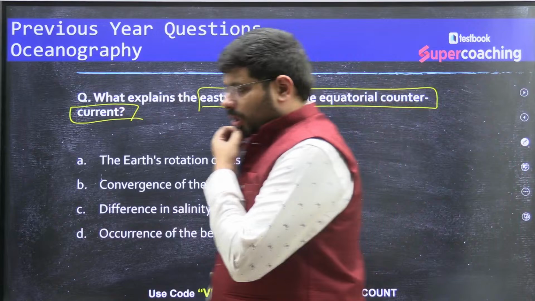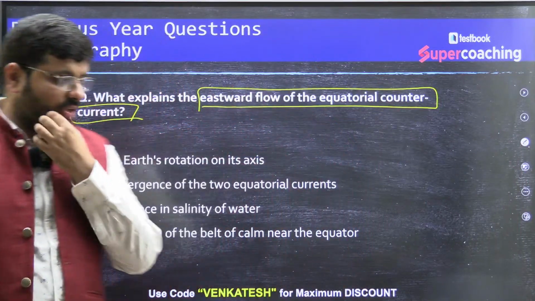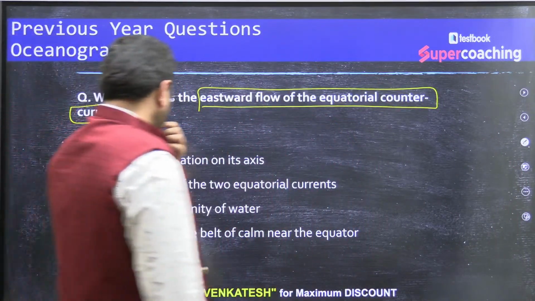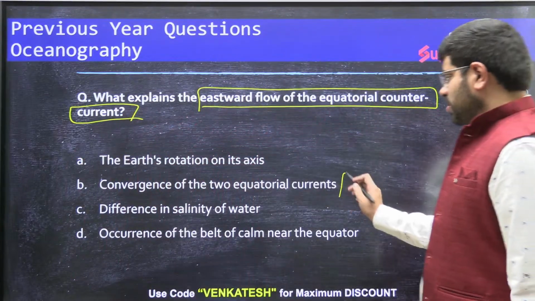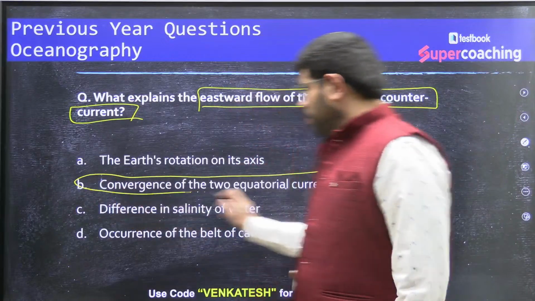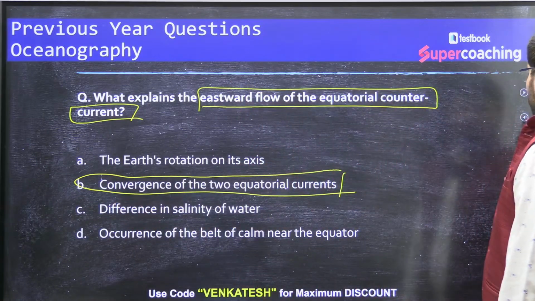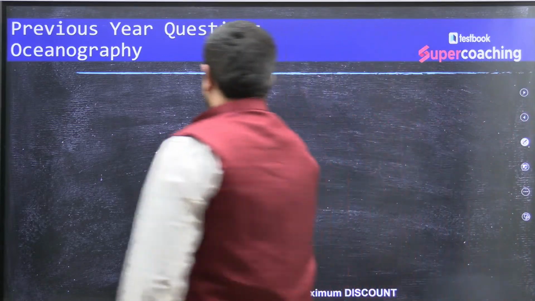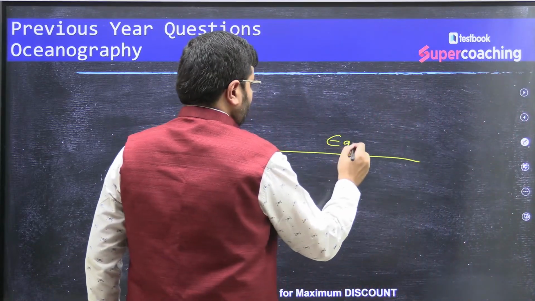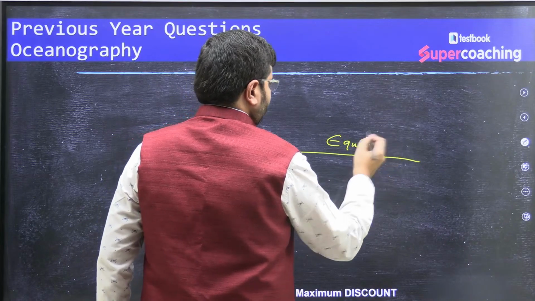The options are: the Earth's rotation on its axis, convergence of two equatorial currents, difference in salinity of the water, and so on. Right. So the right answer is convergence of two equatorial currents. Let me explain the counter equatorial current. Now if you see, this is the equator.